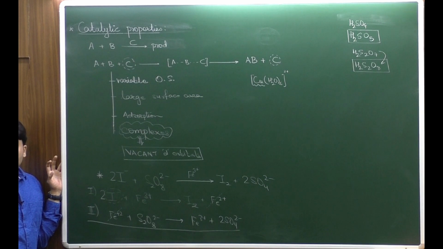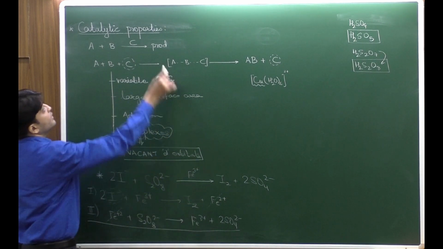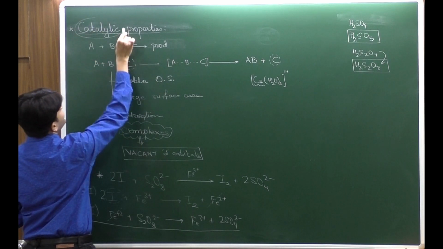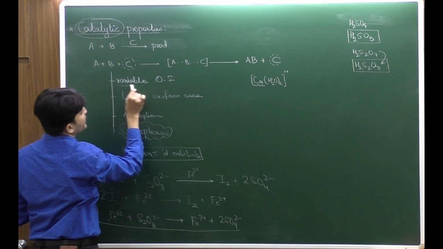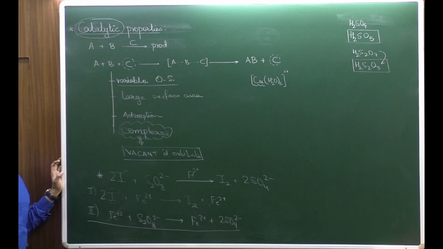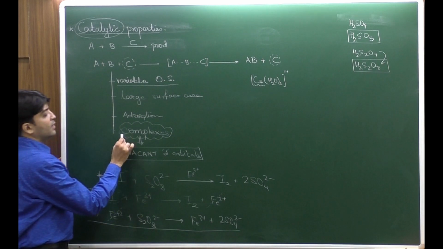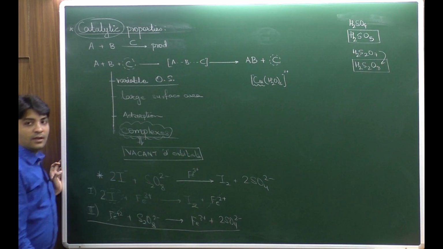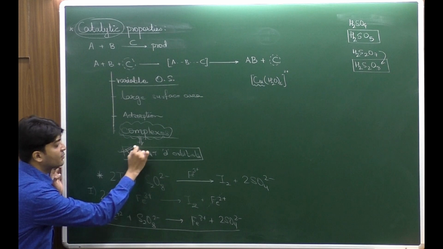It's an intermediate. So the d block elements act as the catalyst because of the presence of variable oxidation state, or in the presence of some ligand it can have the tendency to form complexes also, and the complexes form due to the presence of vacant d orbitals.